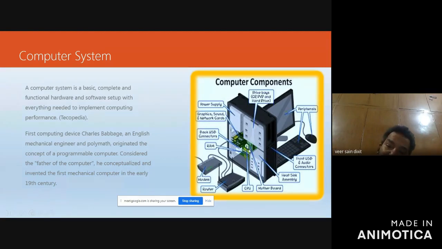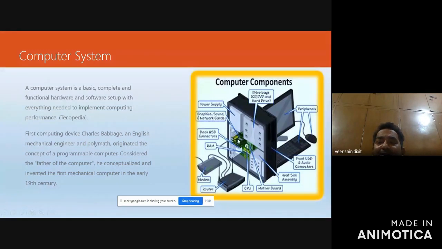This is the motherboard, where the circuit is and slots are given on which RAM, CPU, and other things are fixed. This is the power supply in the cabinet. This is the drive: CD drive, DVD drive, hard drive.